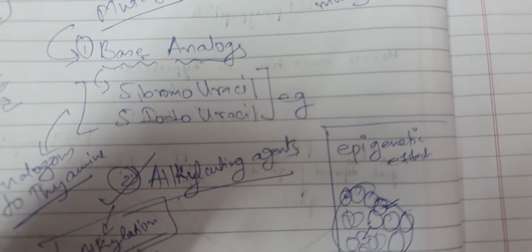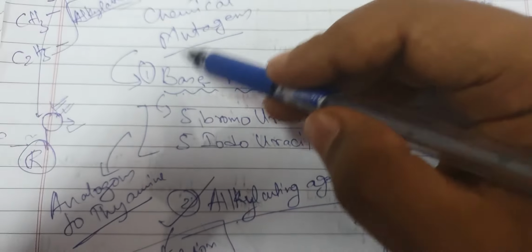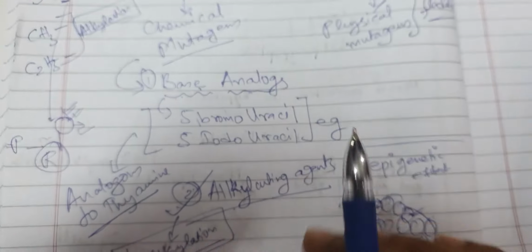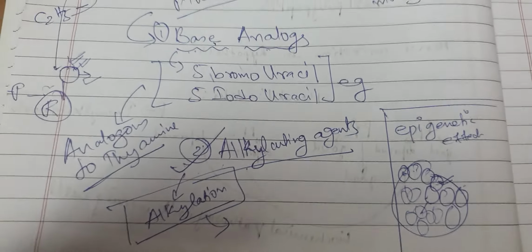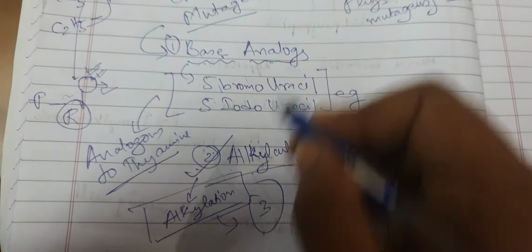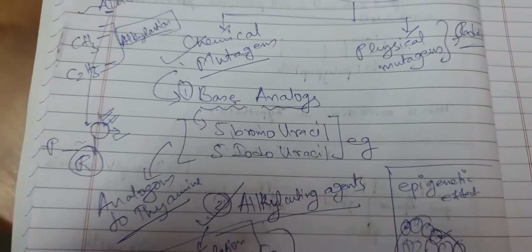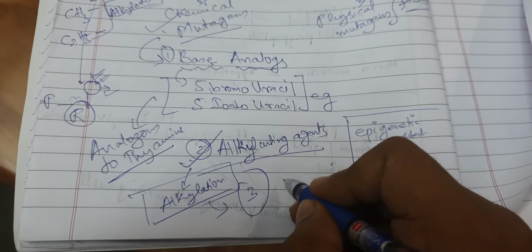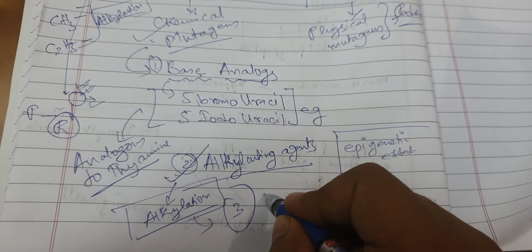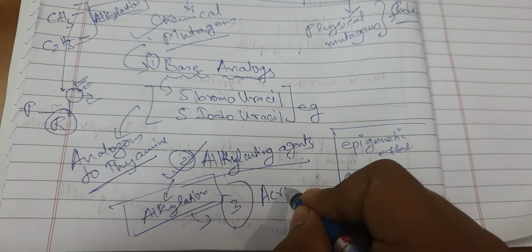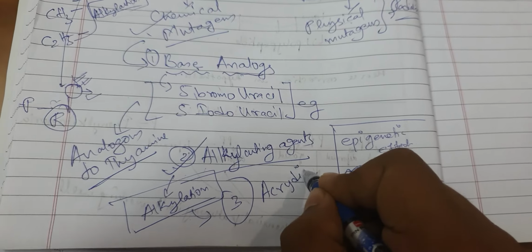So I hope that's the number 2 topic, that chemical agents, alkylating agents which can create alkylation, can do it. Number 3 under chemical mutagens is acridine dyes.